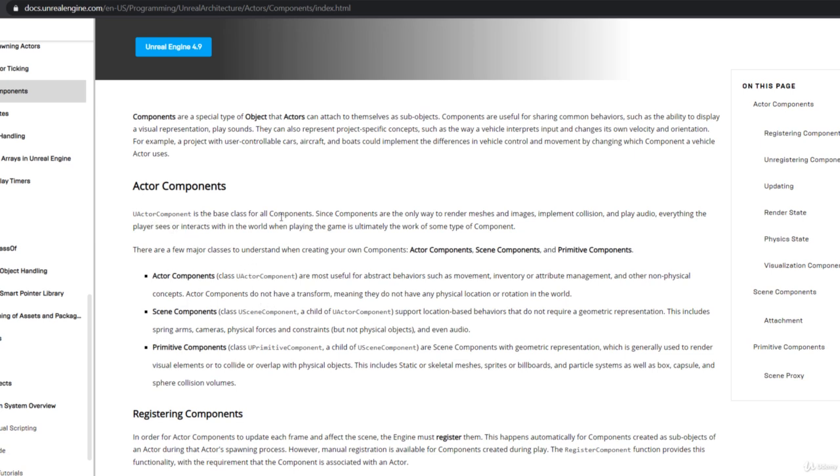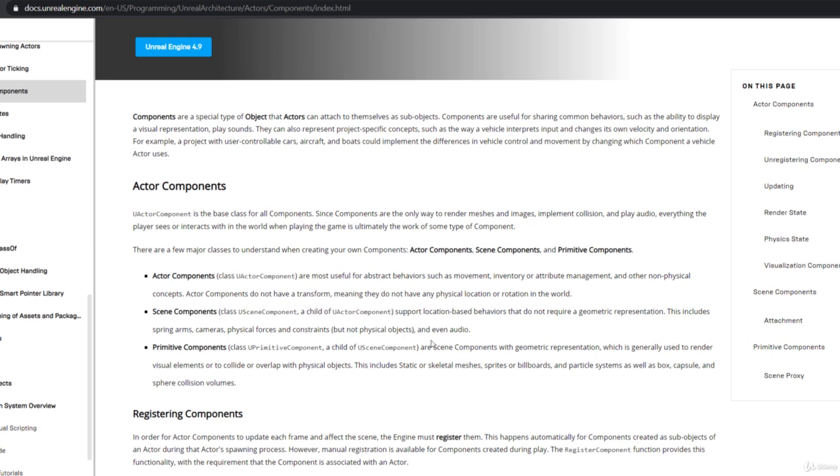Now UActorComponent is the base class for all components, and you can see everything the player sees or interacts with in the world when playing the game is ultimately some type of component. So you have actor components, which are most useful for abstract behavior such as movement, inventory, attribute management, and so on. Actor components do not have a transform, meaning they do not have any physical location or rotation in the world. Remember I talked about the scene component, and we'll actually see how to do this in C++ shortly. But you'll see that here actor components are UActorComponent, okay, class UActorComponent. Then the scene components are class USceneComponent, a child of UActorComponent.